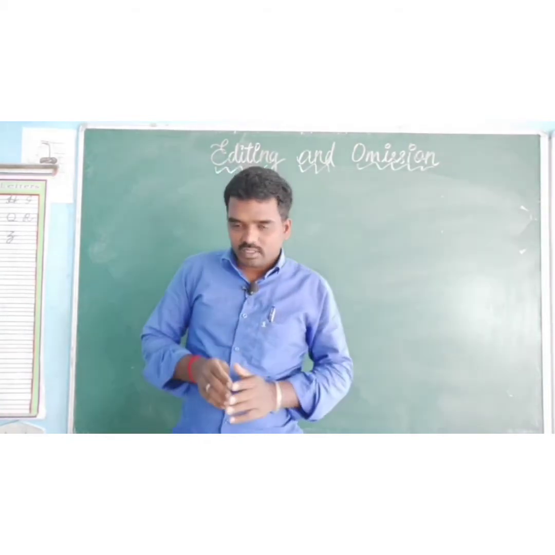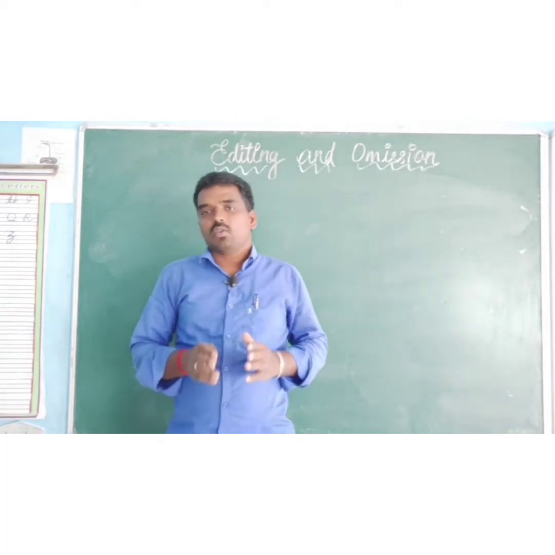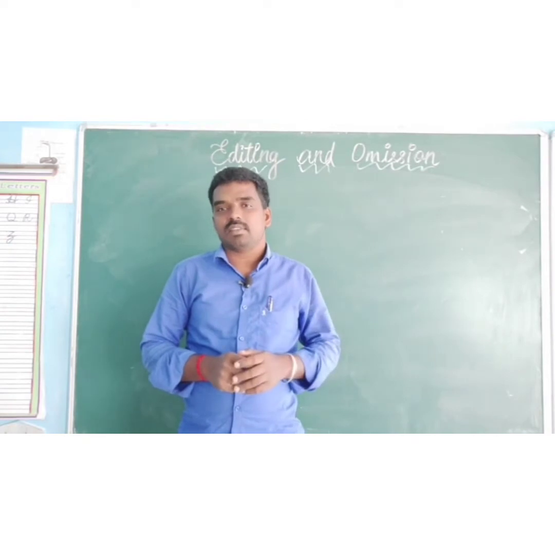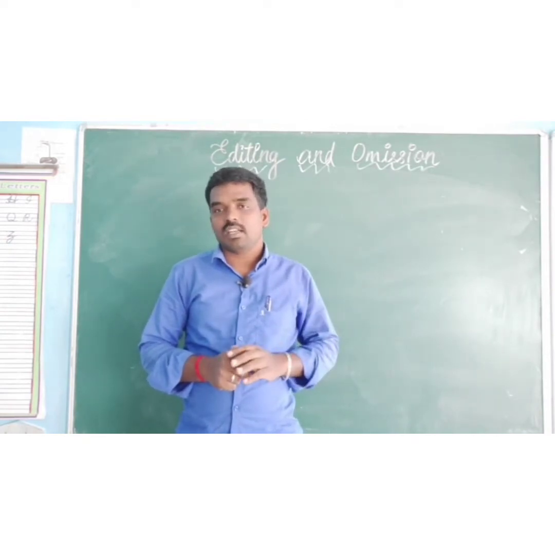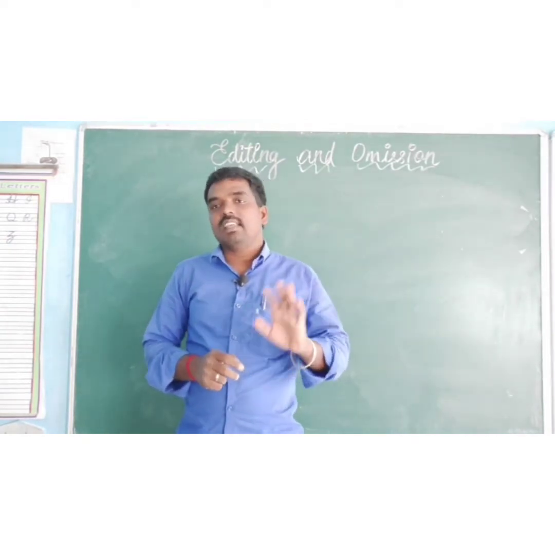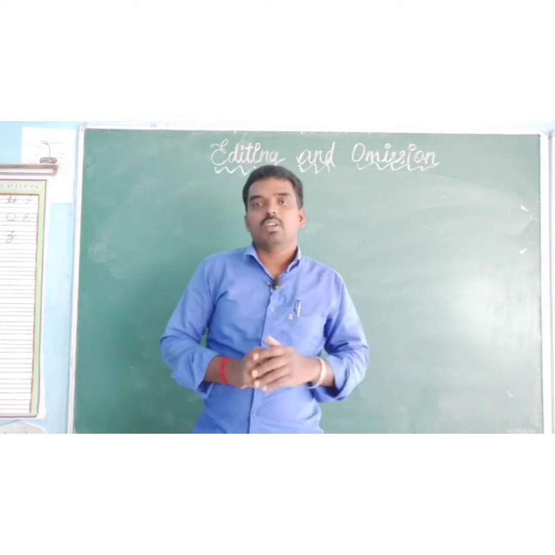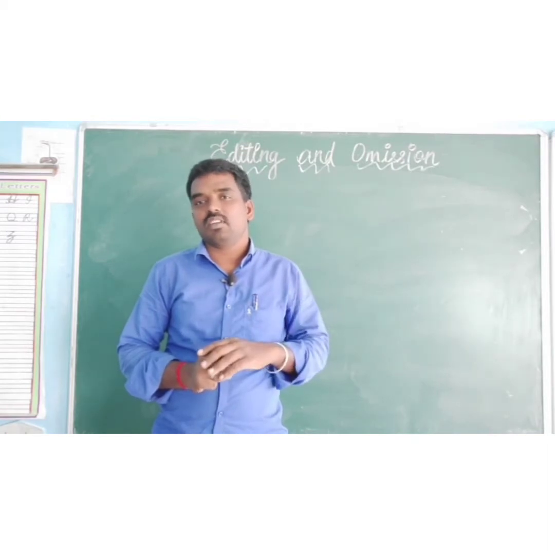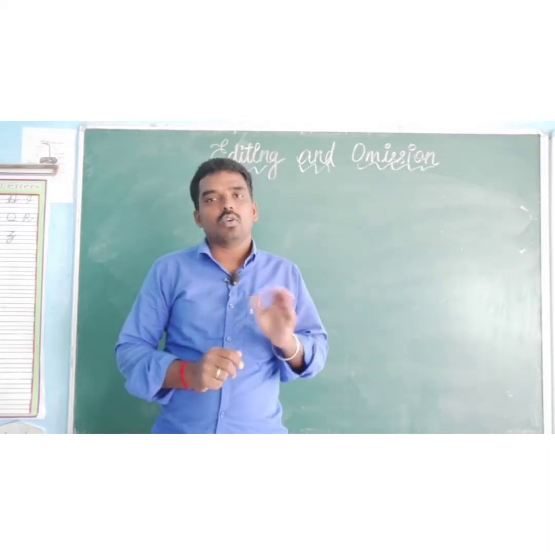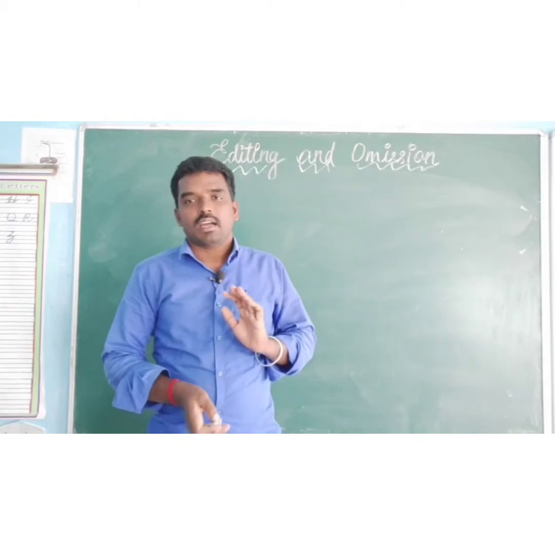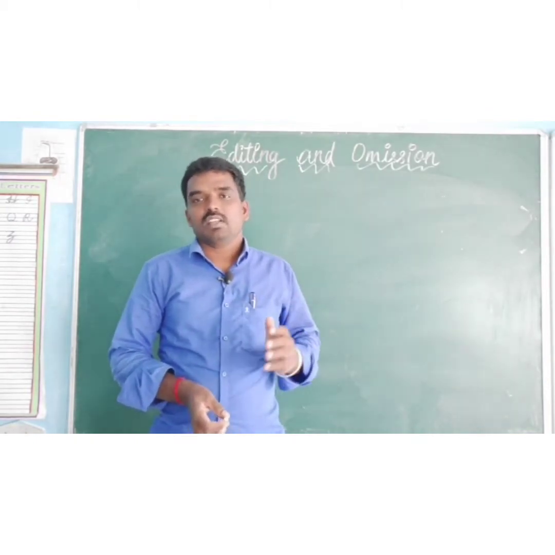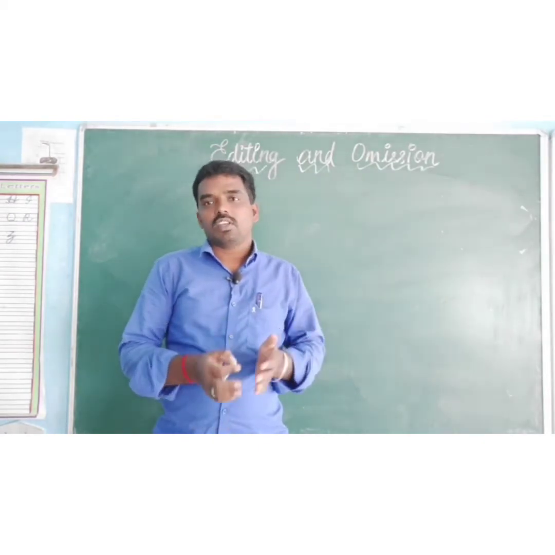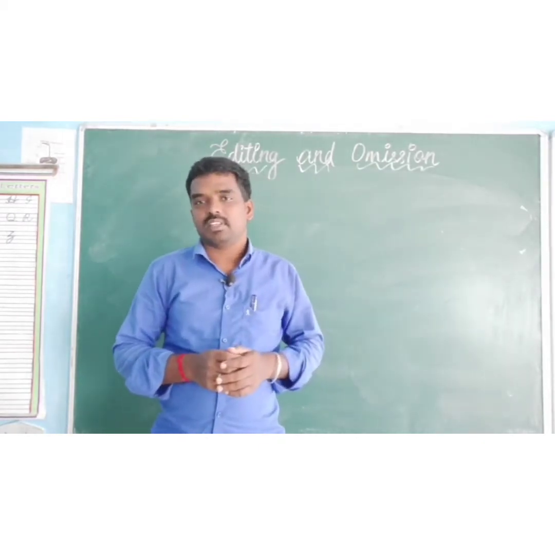At first, when you take the question paper, you can read it 2 or 3 times, even more than 3 times. You don't look at the options. Sorry, editing has options, omission does not have options. But even so, don't look at the options. At first read the question, then write your own answer, then check your answers with the options. Can you understand?